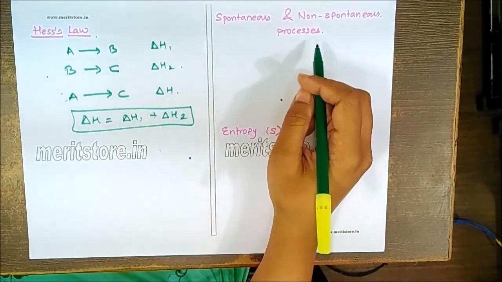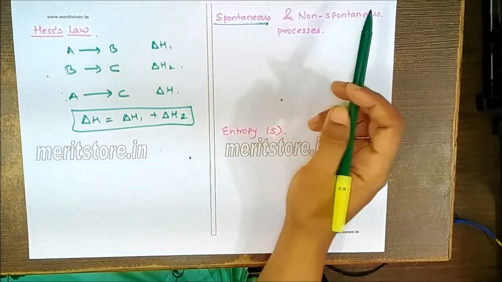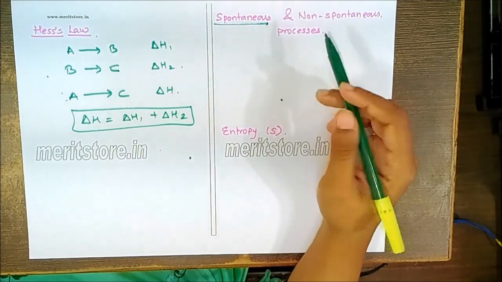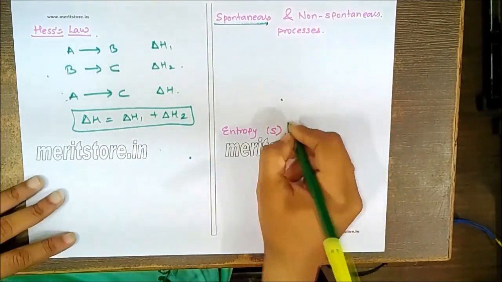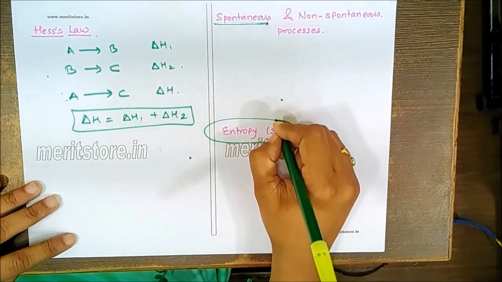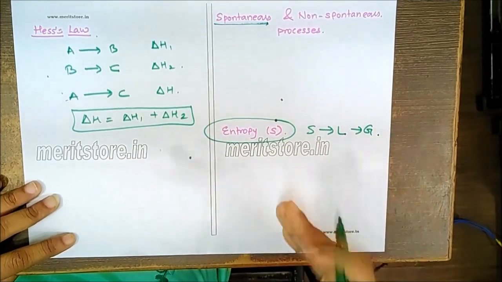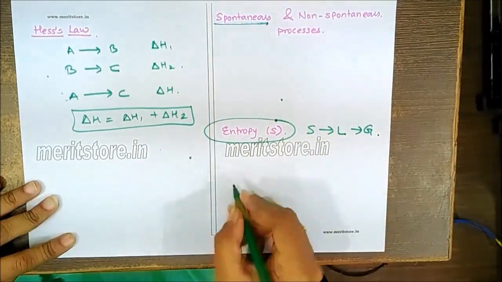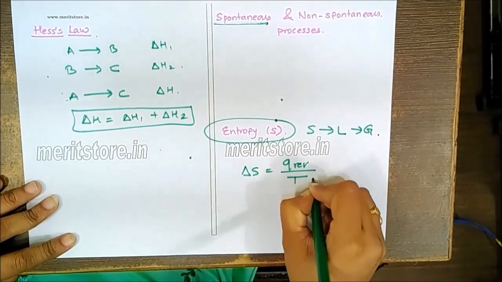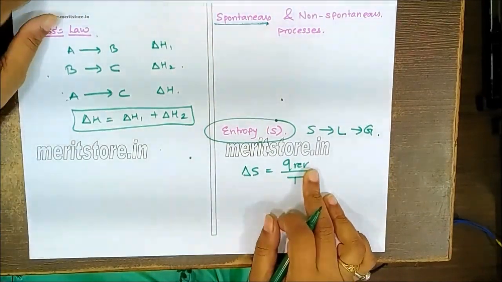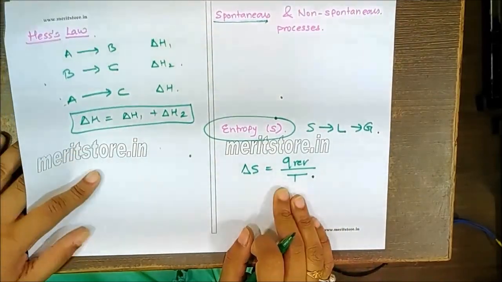Now, the spontaneous and non-spontaneous process. The process which occurs on its own, with no external forces required, we call a spontaneous process. And the one which requires external forces to occur, we call non-spontaneous. In this case, entropy plays a very important role. Entropy is nothing but randomness. When a solid turns to liquid and then to gas, the entropy of the system, that is disorderliness, always increases. Entropy of the system is generally calculated by using heat reversible upon T. So it's directly proportional to the heat provided and inversely proportional to the temperature at which the system is already present.